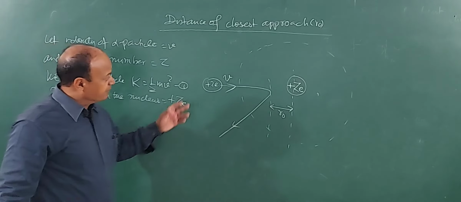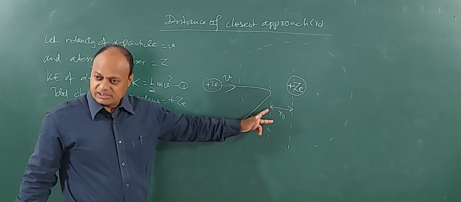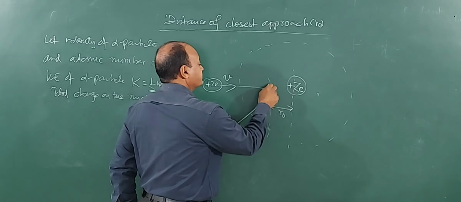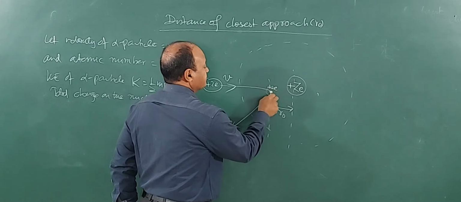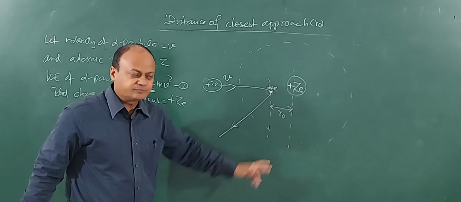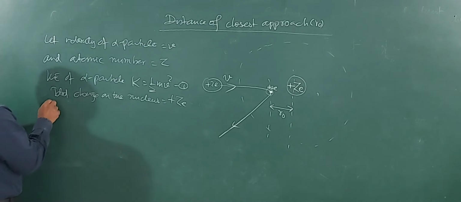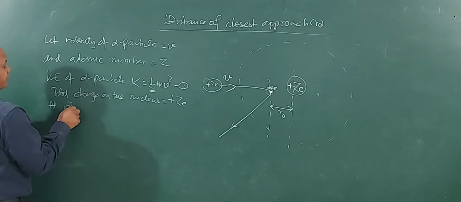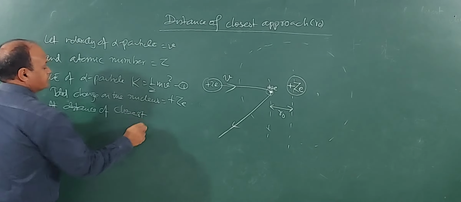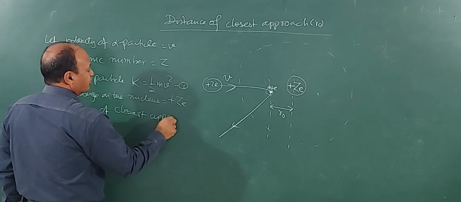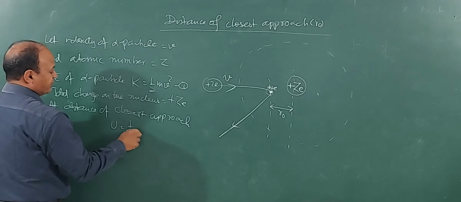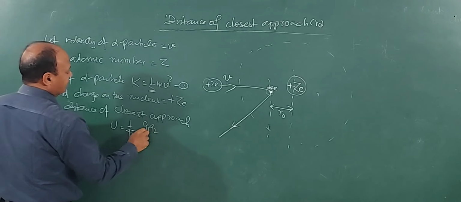So as the alpha particle approaches the nucleus, its kinetic energy changes into potential energy. Now the alpha particle is here, plus 2e. At this point of time, all its kinetic energy has changed into what? Potential energy. So at the distance of closest approach, you already know the potential energy: 1 by 4 pi epsilon 0 q1 q2 by r.